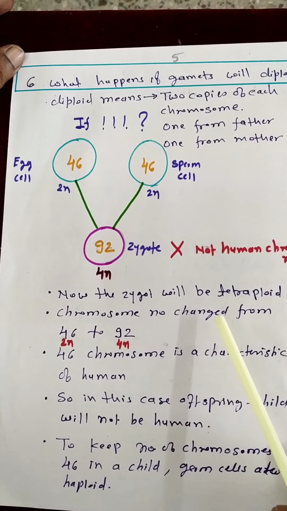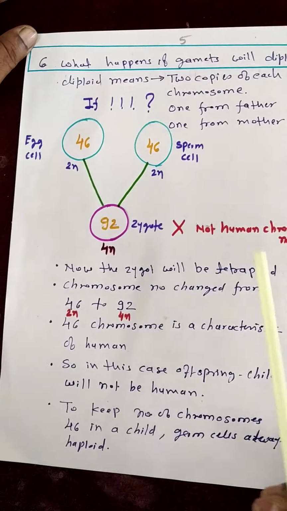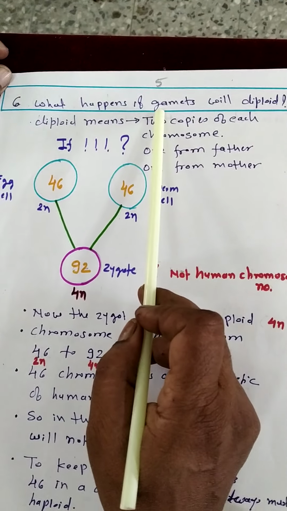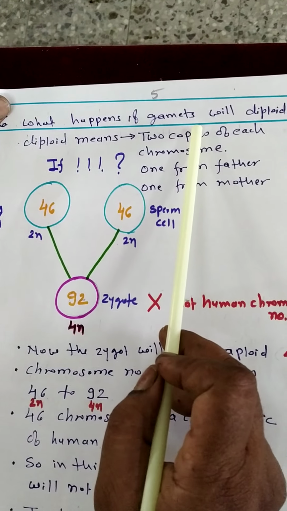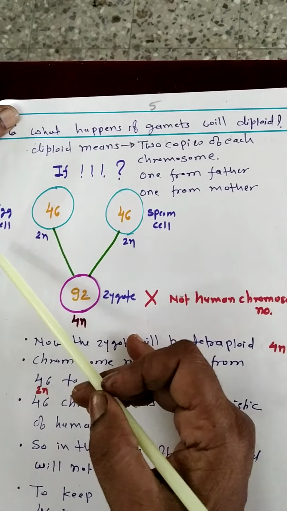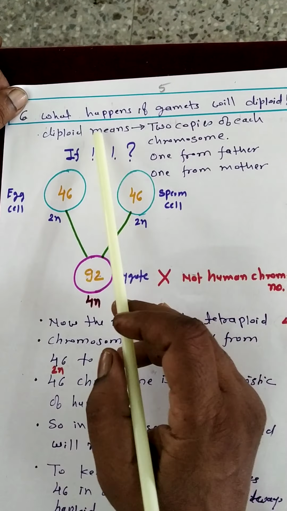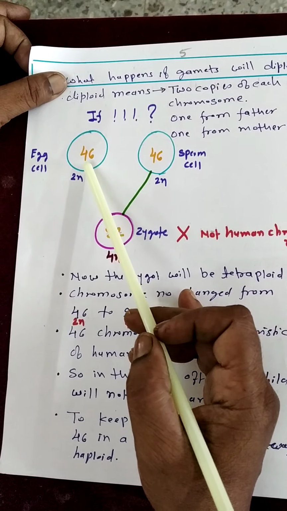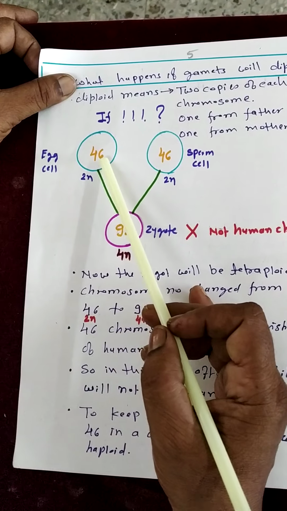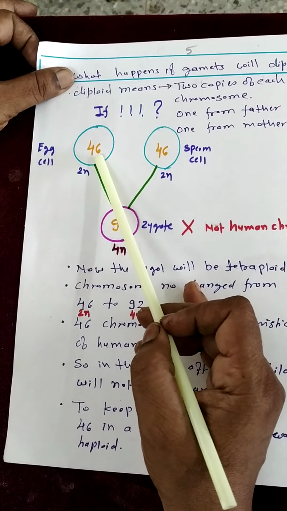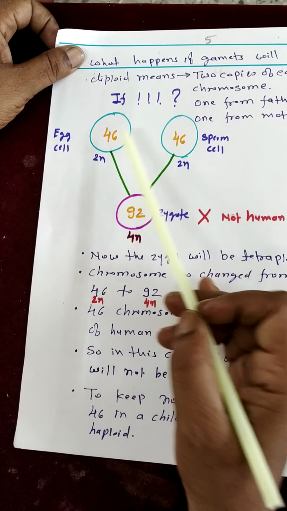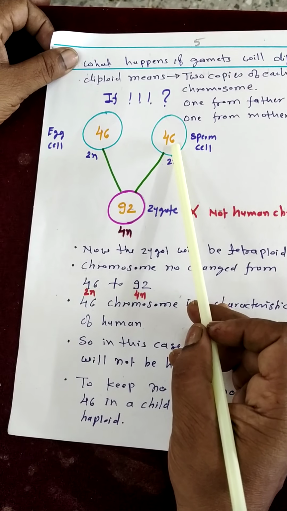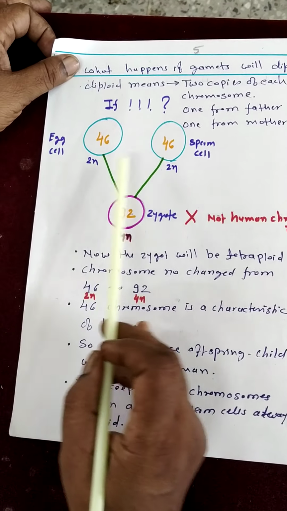Now the most important and most interesting question is here. What happens if gametes are diploid? Here gametes means germ cells. Sperm cells or egg cells are called gametes. As we see, they are haploid, meaning they contain 23 chromosomes. But what will happen if the gamete is diploid? See here, if the gamete, the egg cell, is diploid, it contains 46 chromosomes, and the sperm cell from the father will contain 46 chromosomes, double of 23, 2n and 2n.